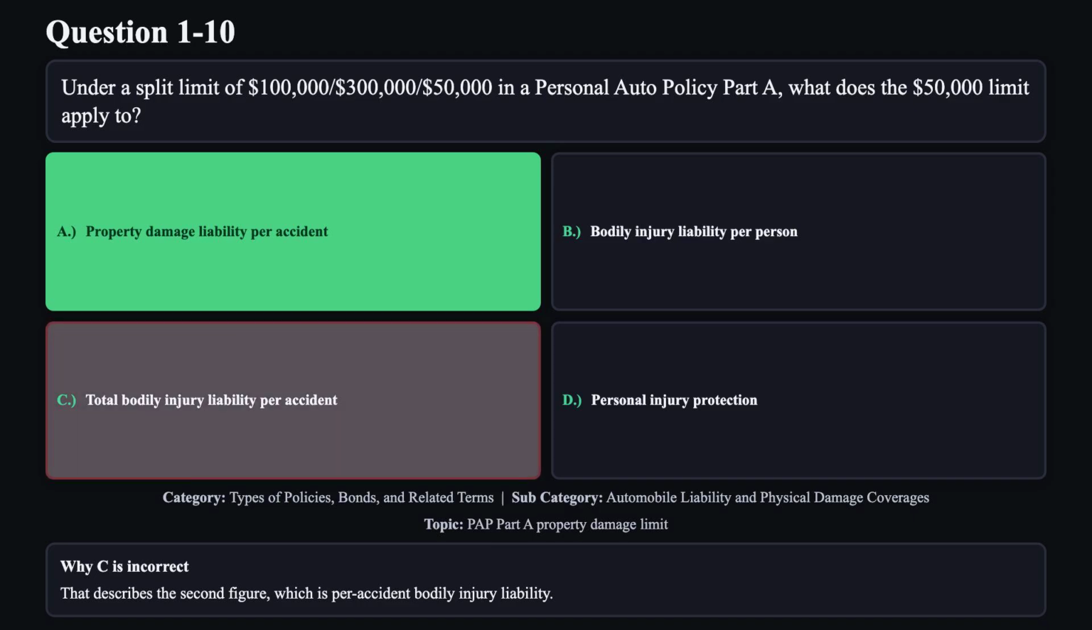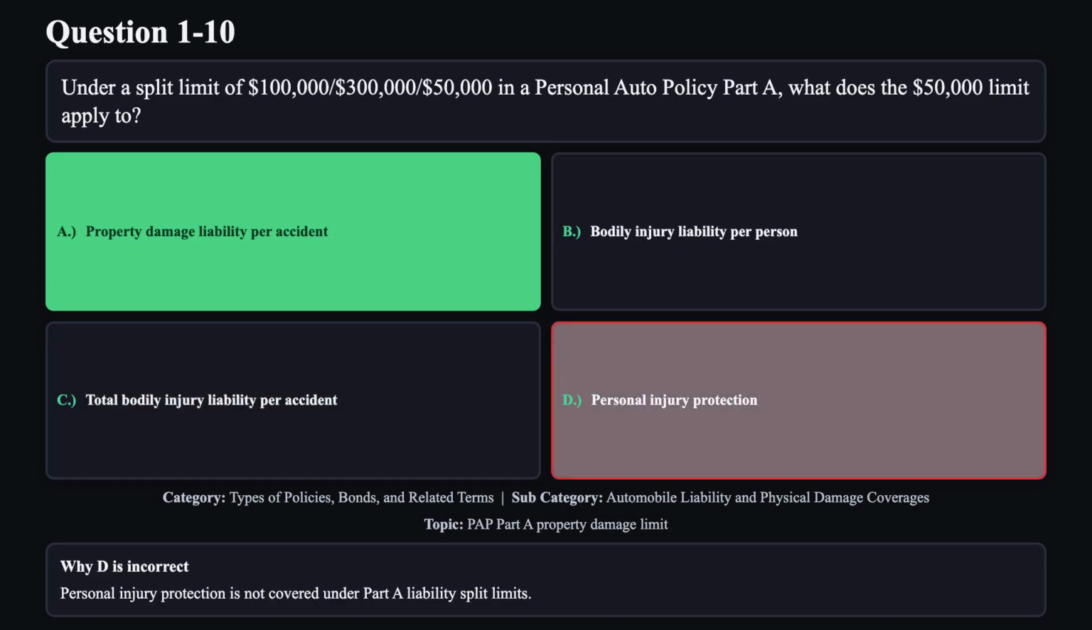Reason C is not correct. That describes the second figure, which is per accident bodily injury liability. Reason D is not correct. Personal injury protection is not covered under Part A liability split limits.